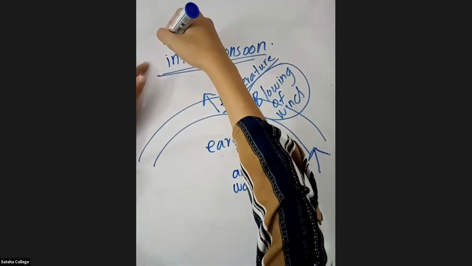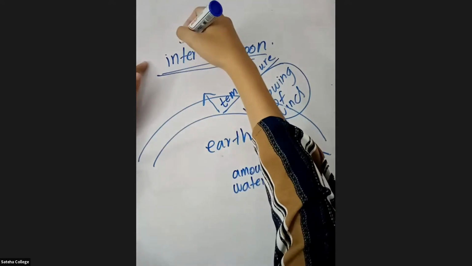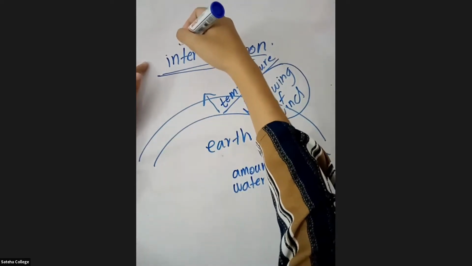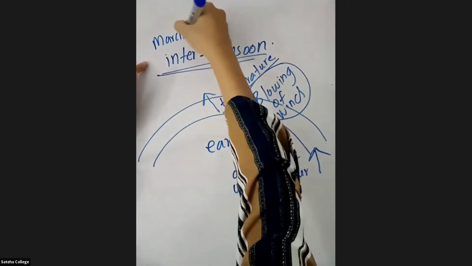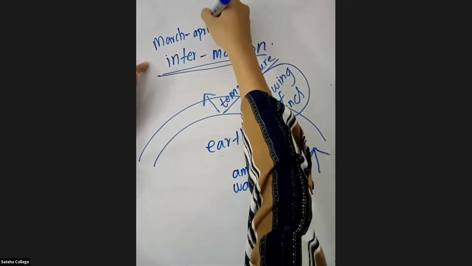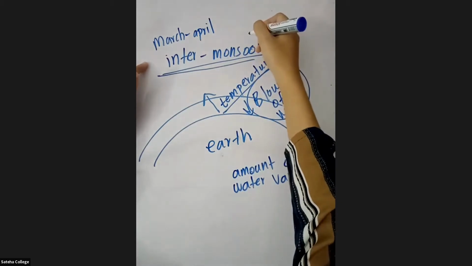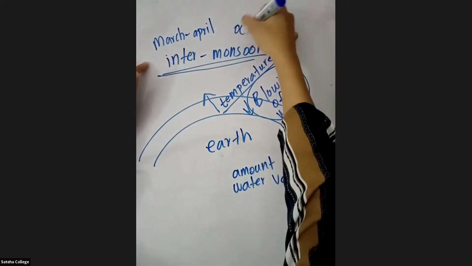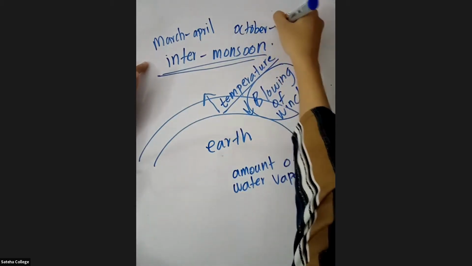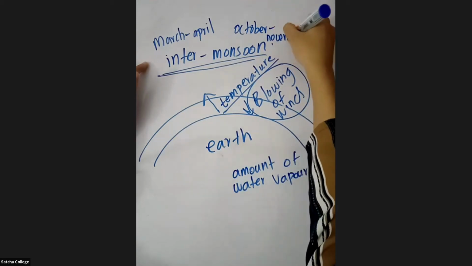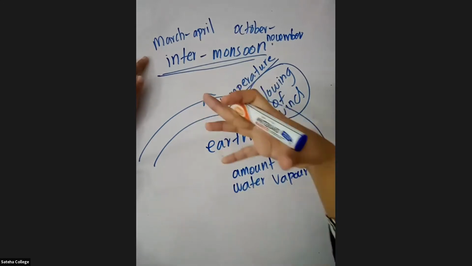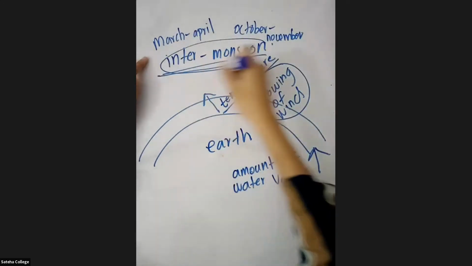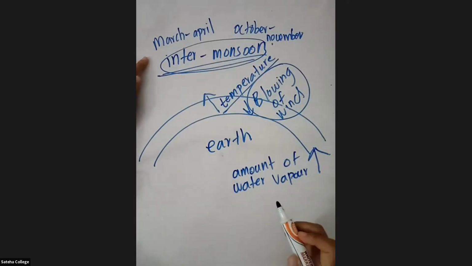It's going to be March and April, and October and November. So in these months, the lightning occurs most, right? You call those months intermonsoon, right?